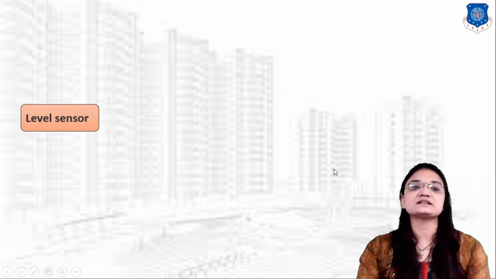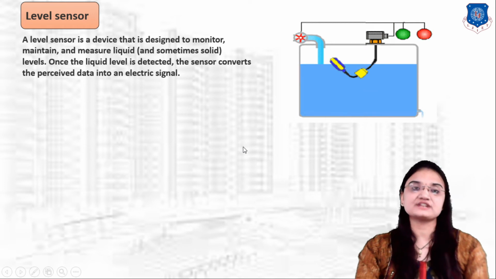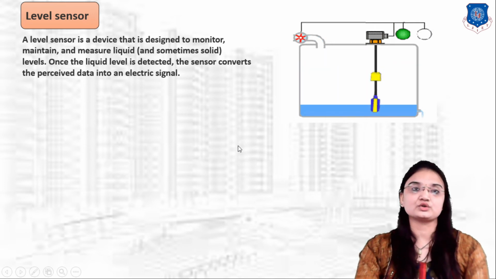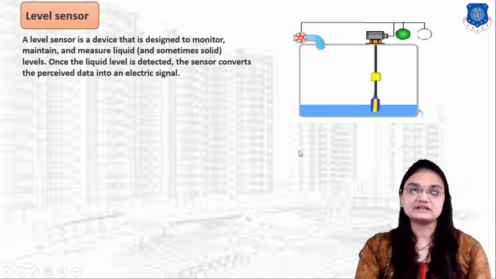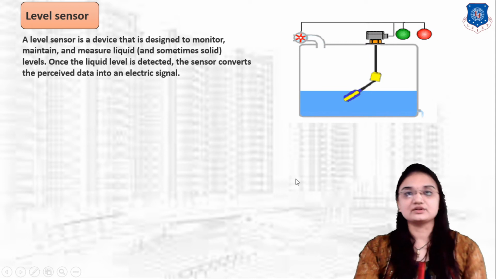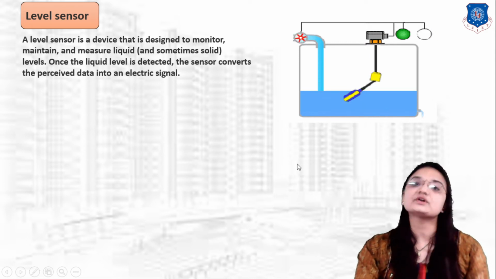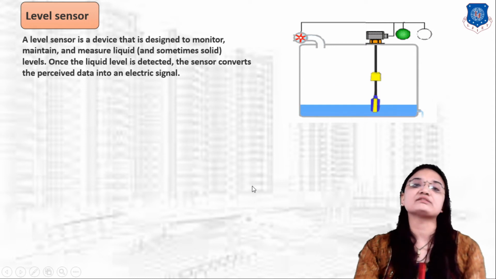Next sensor, this is the level sensor. Okay, a level sensor is a device used to measure, monitor and control the liquid level. Once the liquid level is detected, the sensor converts the data into an electrical signal form which is readable by an output device. So level sensor is generally used to measure the liquid level.